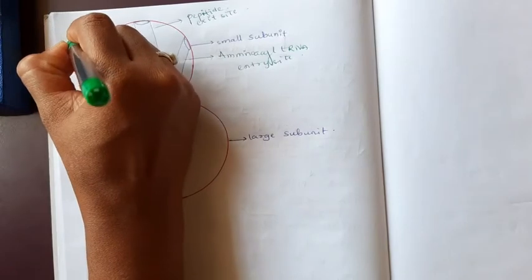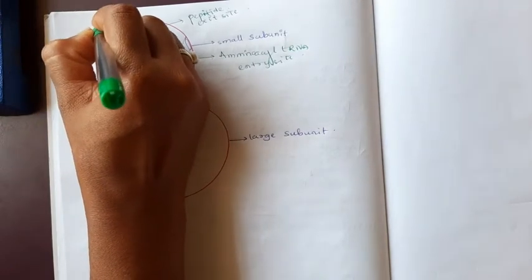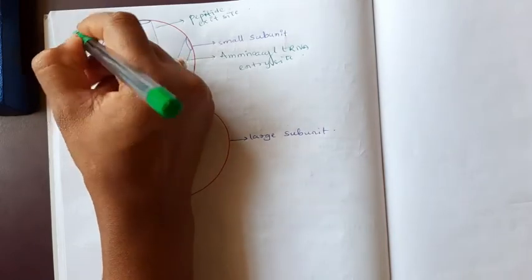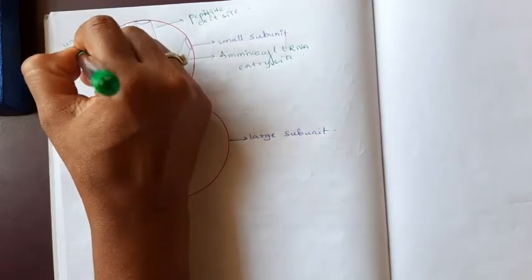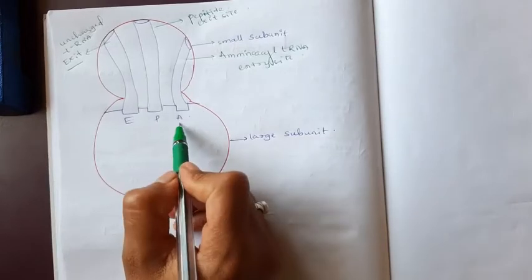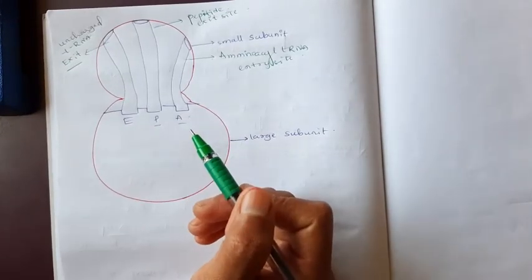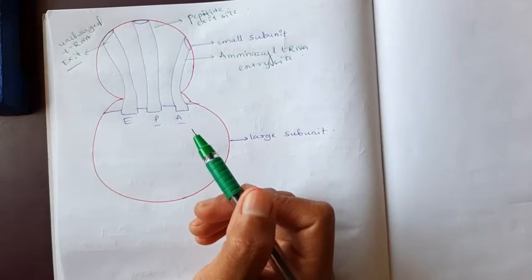Then here is the uncharged tRNA exit site. E is the exit site, A is the entry site, and P is the peptide binding site, and it is also going to exit.